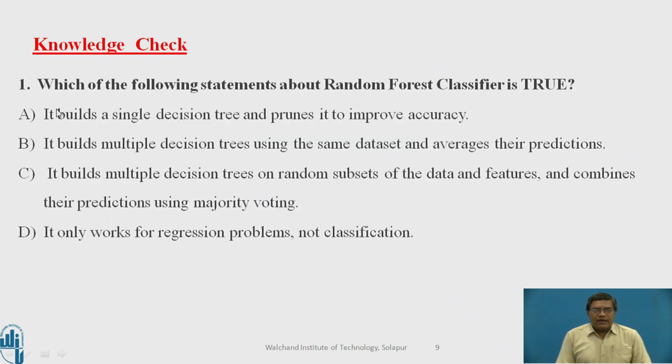Take a pause and give the answer for the question. Which of the following statements about random forest classifier is true? We have 4 options here. Here the correct option is C. It builds multiple decision trees on random subsets of the data and features and combines their predictions using the majority voting mechanism.